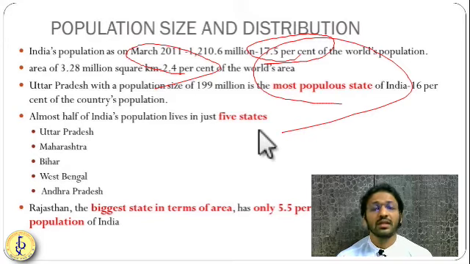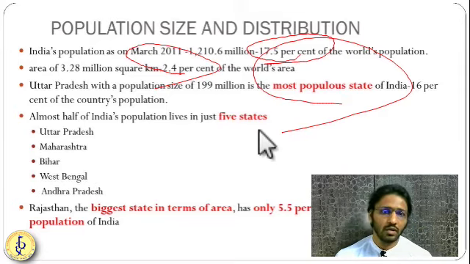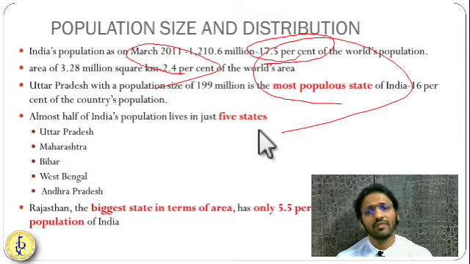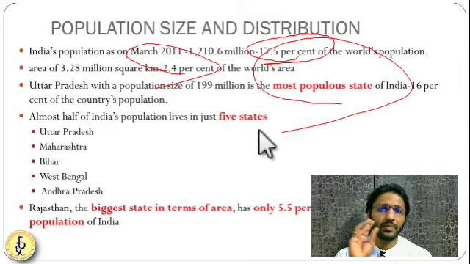Area-wise, the biggest state is Rajasthan, but only 5.5% of the total population of India is present in Rajasthan. As we know, Rajasthan is largely unfertile. Almost half of the state is occupied by desert and sand dunes. So people live in a very distant manner, very sparsely, and the habitations are far apart. That is why farming can be done very little, and sources of survival are very few. That's why, though area-wise Rajasthan is one of the biggest states, its population is just 5% of the total population of India.